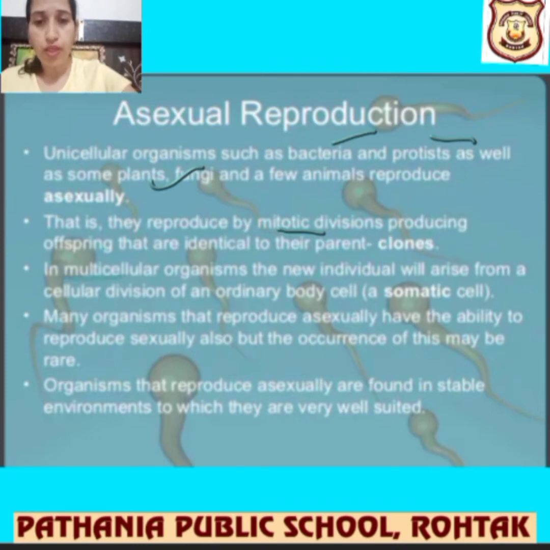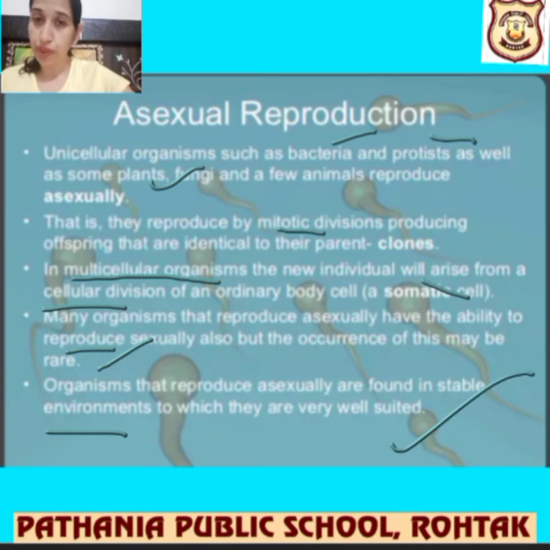And if you talk about multicellular organisms, the new individual arises from a cellular division of an ordinary body cell, that is somatic cells. Many organisms that reproduce asexually have the ability to reproduce sexually also, but the occurrence of this may be rare. Organisms that reproduce asexually are found in stable environments to which they are very well suited. That means they reproduce only in those environments which suit them, right?